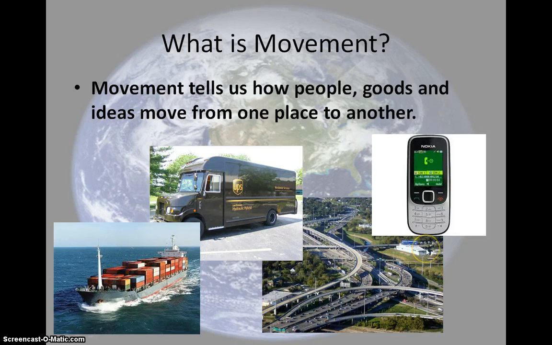All right. How do goods get around? Well, goods might get around on a boat, sailing the seas. These are cargo ships. Or goods can move in a delivery van on those interstates or other roads, I'm sorry. But I bet people are wondering, man, Mr. Jackson, what does a phone have to do with movement? Well, I'll tell you. That's how you get ideas from one place to another.